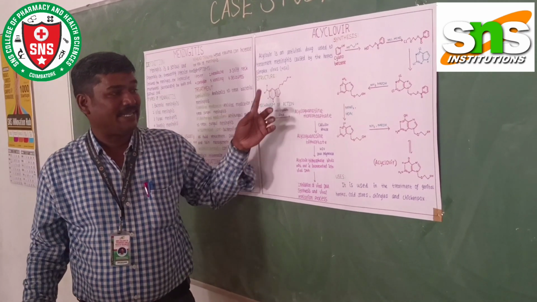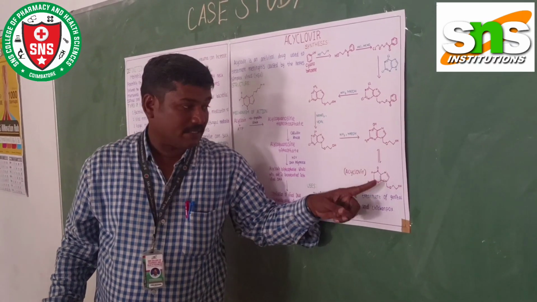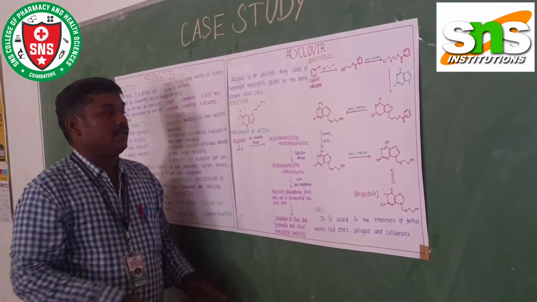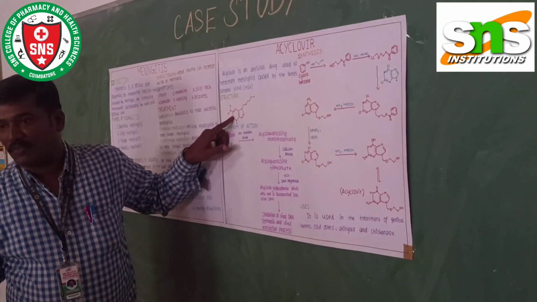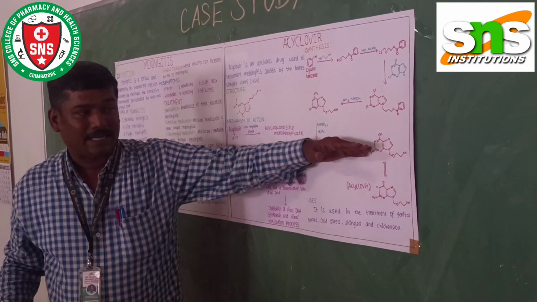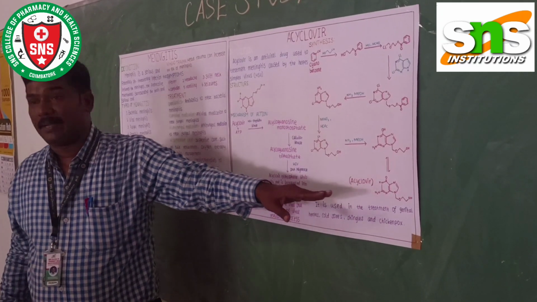You will find that the hydroxy group which is present will be converted into a keto group. So a keto group is also present in that one. Keto-enol tautomerism will be carried out, so our product will be formed. Finally, acyclovir will be formed.